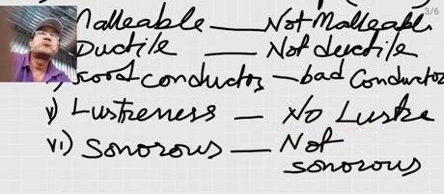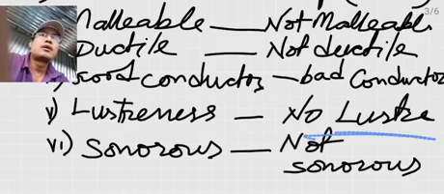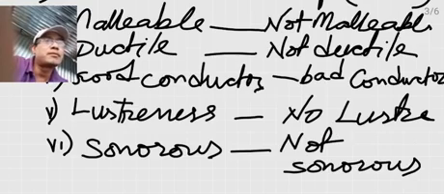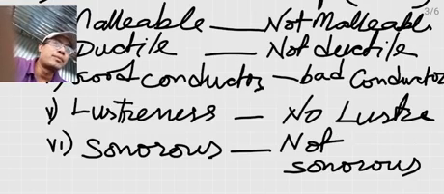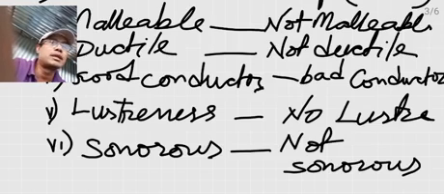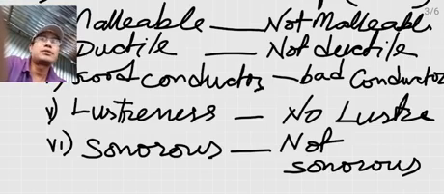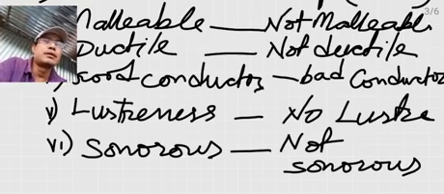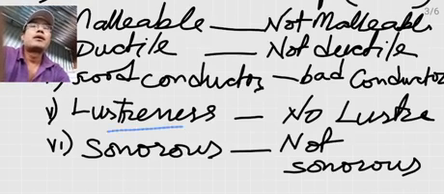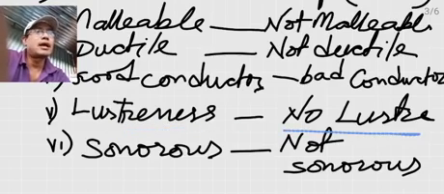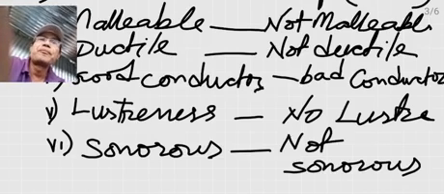That is, there is no lusterness in non-metals. Whenever you cut the surface of a non-metal, you cut paper, or a wooden piece, or plastic, they don't show any lusterness on the surface or on the cut area. So, in short, we can say that metals are lustrous and non-metals are not.